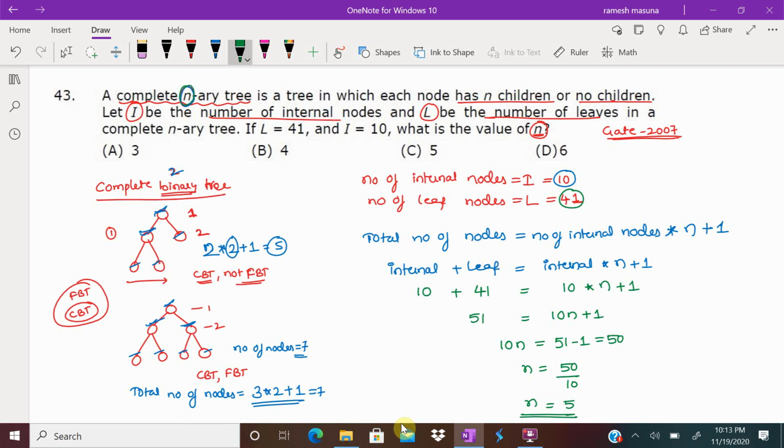Now what is the value of n is the question. n is 5. It means the tree is a complete 5-ary tree. It means each internal node has 5 children. So the question is, what is the value of n? I found 5. So the answer for this question is option C.